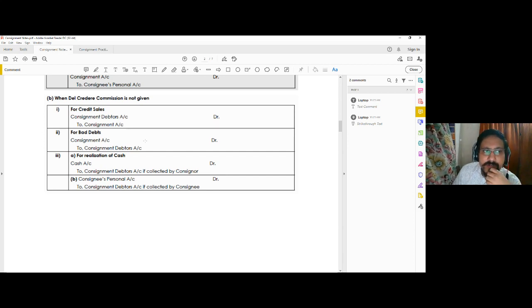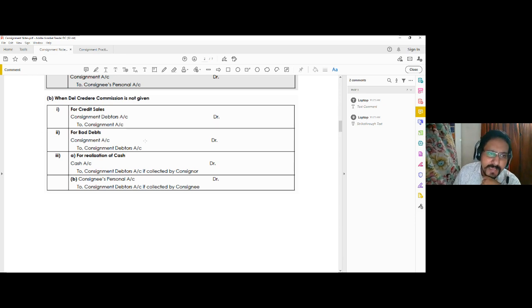For bad debt also, since it is an expense, instead of writing temporarily bad debt and then again charging that bad debt to the consignment account, you can directly debit the consignment account and credit consignment debtors, because they are not going to pay now.